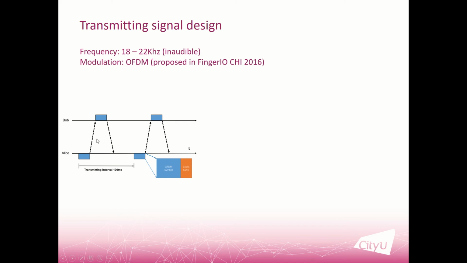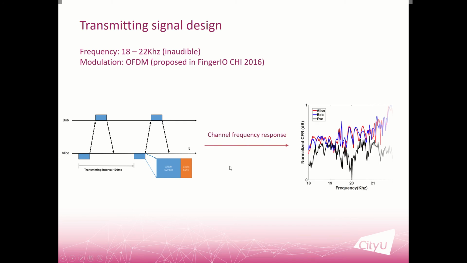And after exchanging a number of acoustic packets, we can extract the channel frequency response. So this graph shows the channel frequency response of Alice, Bob, and also Eve. So Eve is the attacker. And we can see the channel measurements of Alice and Bob are very close, but the measurements of Eve are totally different. So Alice and Bob can use these channel measurements to generate the keys.